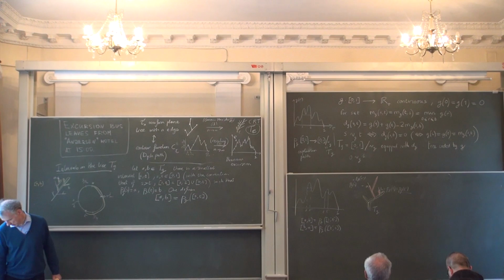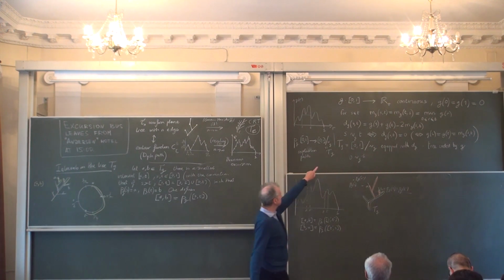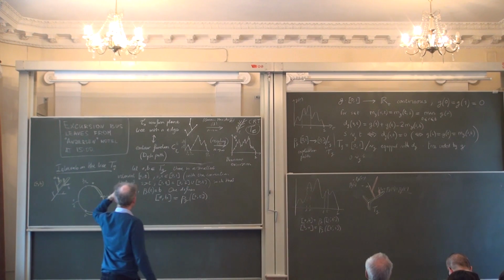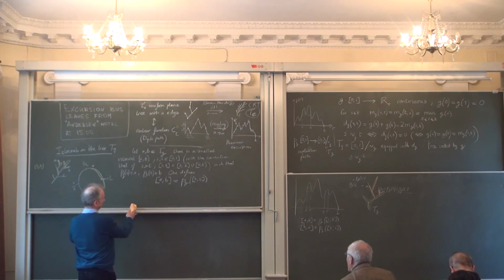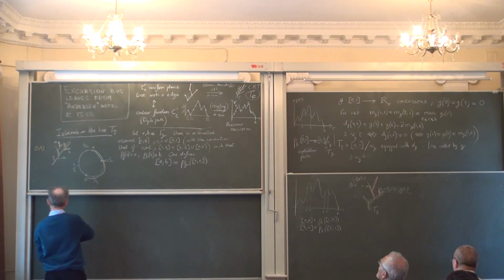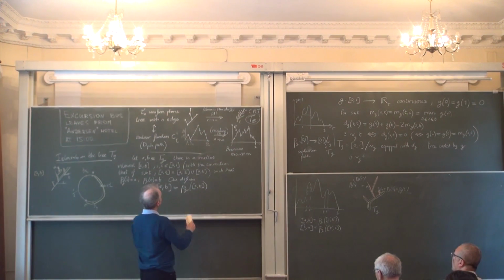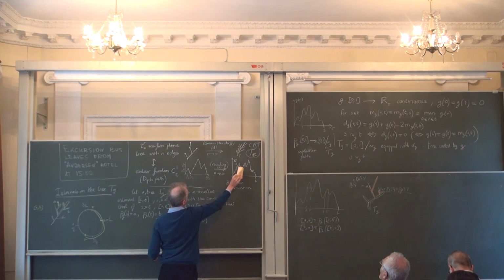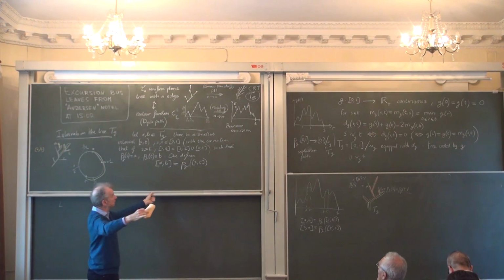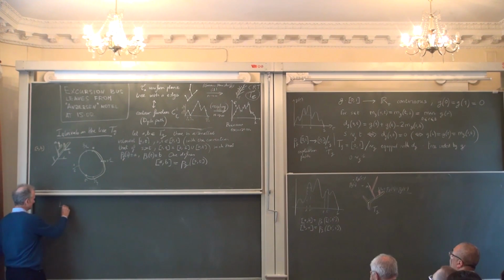Okay, so I need to do what I promised: the fact that the tree T_G depends in a continuous way on the function G. This is a lemma I already stated yesterday. I used it, in fact, to deduce this convergence from this one, to show that if you have convergence of the contour functions, then you also get convergence of the trees.